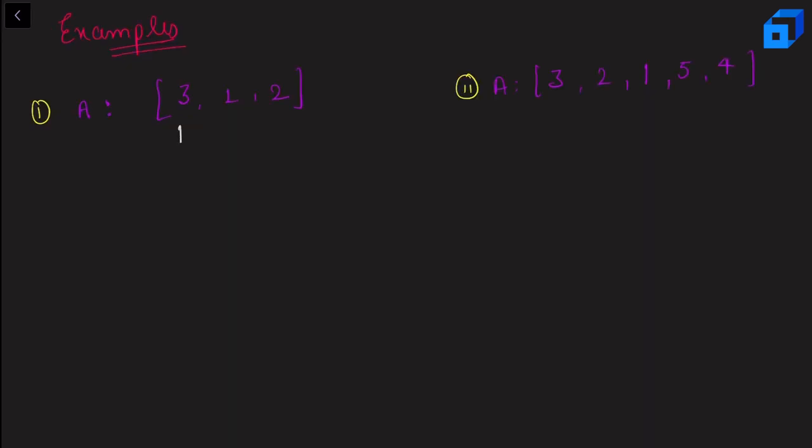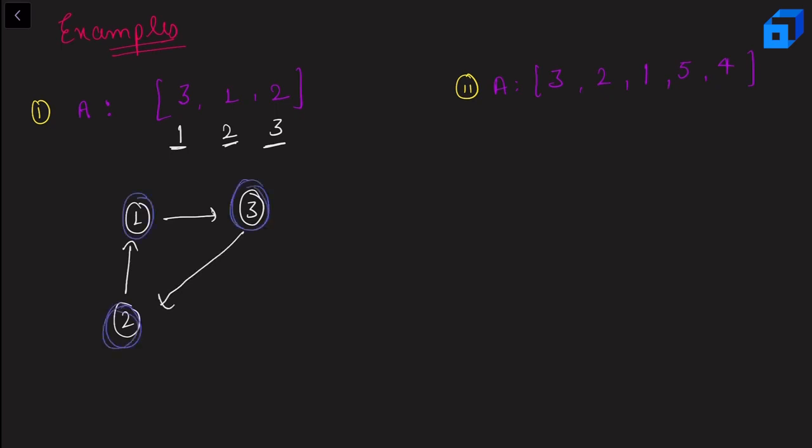Let's say this is 1, this is 2, this is 3. Then from here I know for 1 best friend is 3, right? For 2 best friend is 1. For 3 best friend is 2. Now here we can see we cannot create any pairs because it's a cycle, right? Best friend of 1 is 3 and best friend of 3 is 2 and best friend of 2 is 1, right? So in this case our answer will be 0.